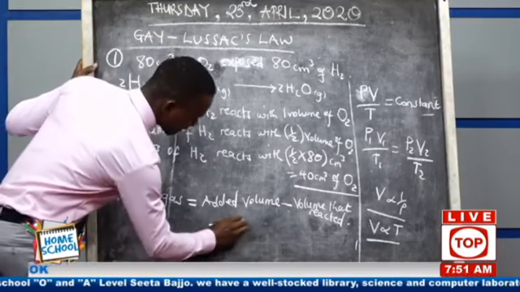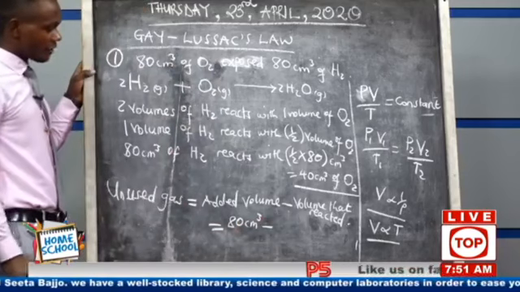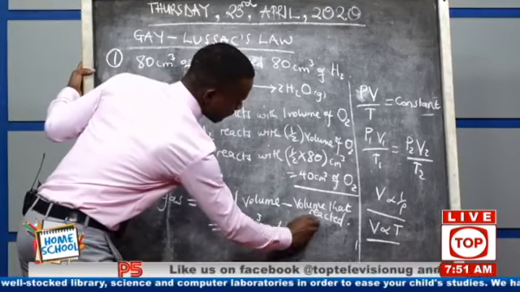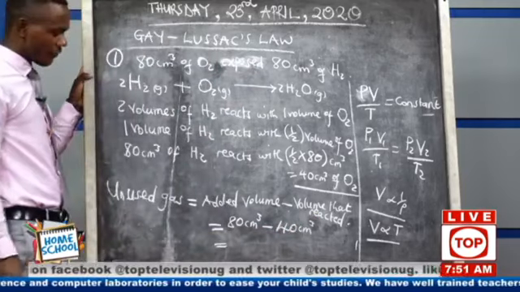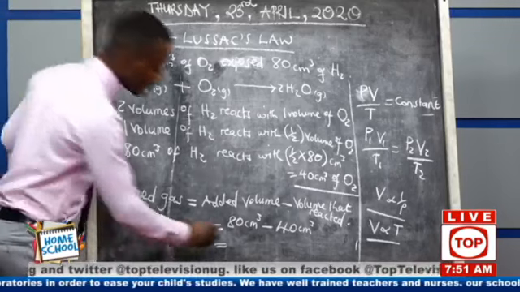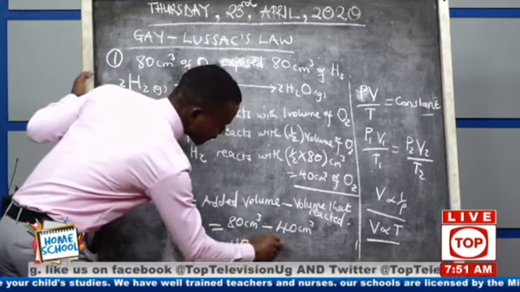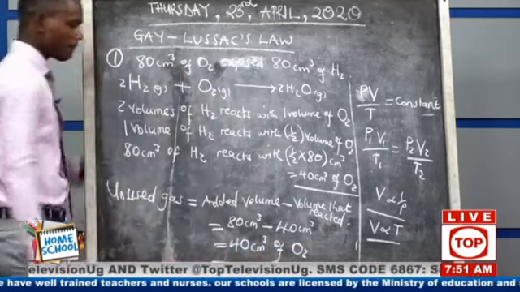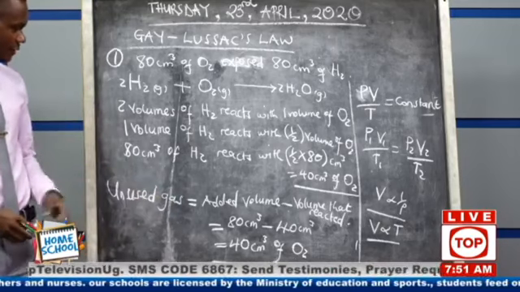They added 80 cubic centimeter. What reacted? It is 40 cubic centimeter that reacted. So finally, the volume of the unused oxygen is 40 cubic centimeter of oxygen. All right? I think this one is a very simple concept.